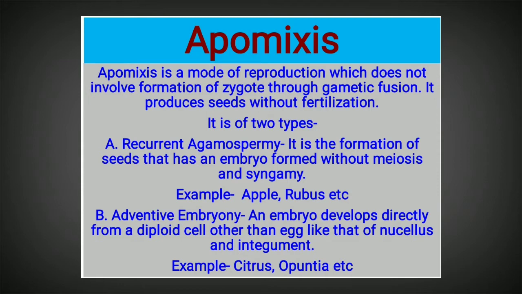But how does this happen? Now see, flowering plants actually undergo three types of reproduction.